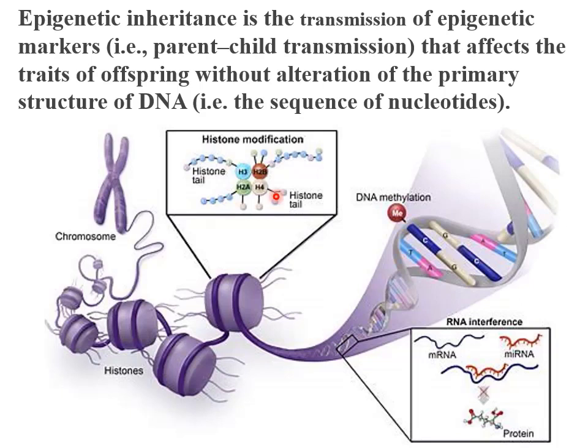The significance of epigenetics is now known to be huge throughout the whole of biology. Epigenetic inheritance is the transmission of epigenetic marks from the parent to the offspring without any alteration of the primary structure of the DNA. Now, such epigenetic markers can include modifications, e.g. acetylation, of the histone tail.